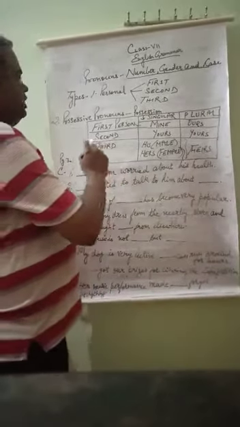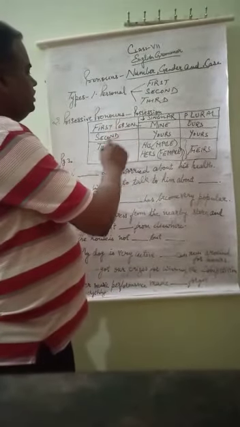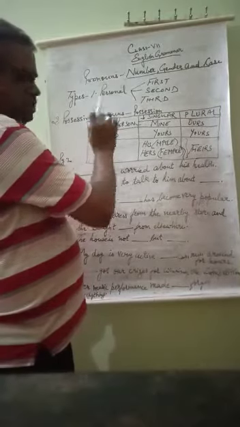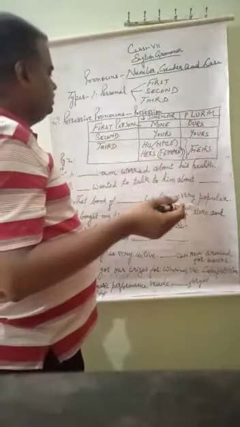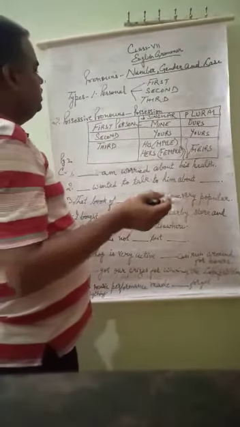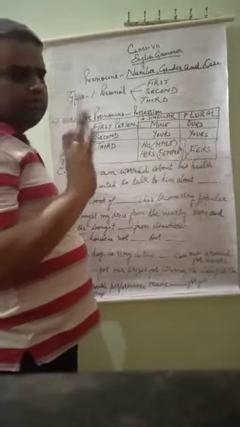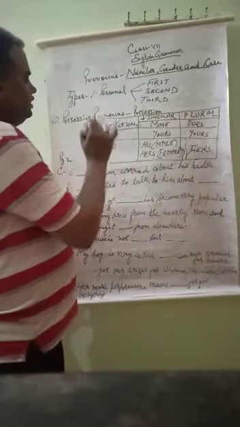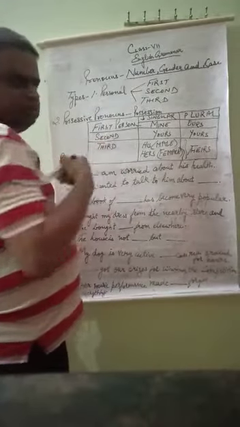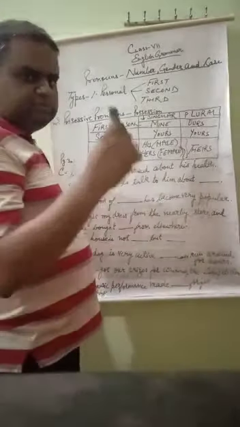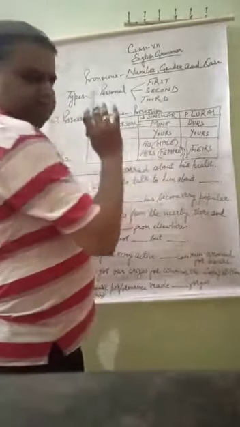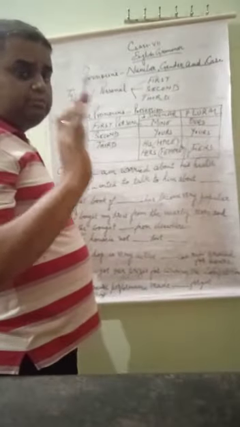If we are using possessive pronouns, we have to see about whom we are using the possessive pronoun, and which person it comes in. Possessive pronouns will be coming for any person. Suppose if I am saying about myself, if I say this pen is mine, that is the possessive pronoun.